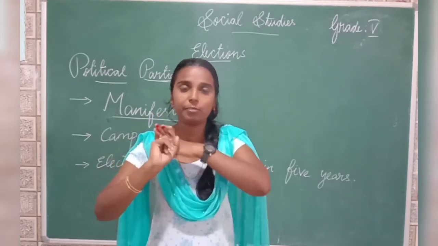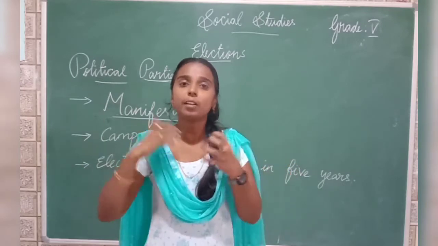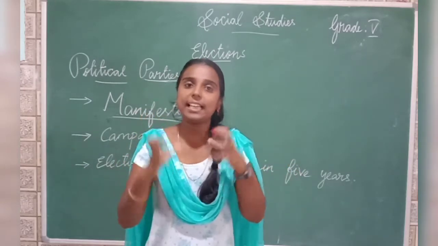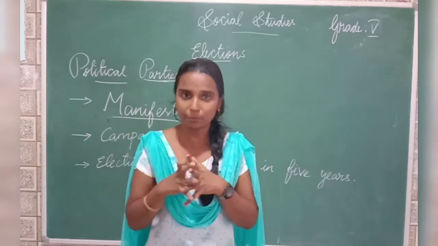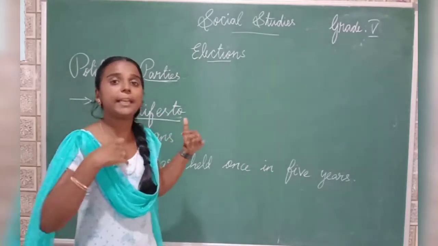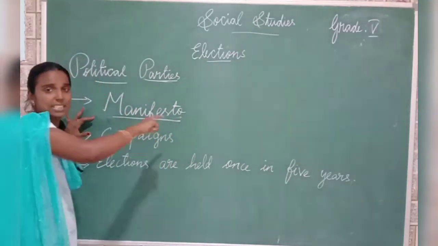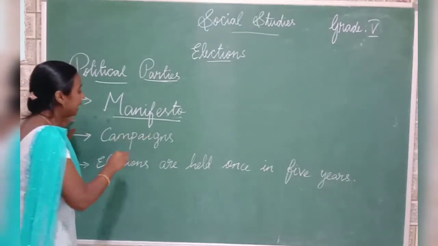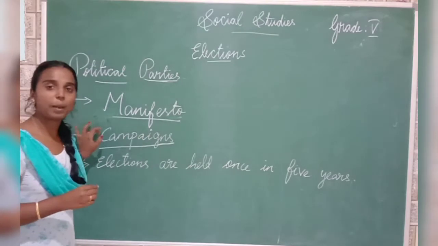They will prepare a manifesto. So a manifesto is a list of tasks that the political parties will do if they come to rule. If we are attracted by this manifesto, then we will vote for them. Then, once this manifesto is established, they will conduct campaigns. Campaigns means what?